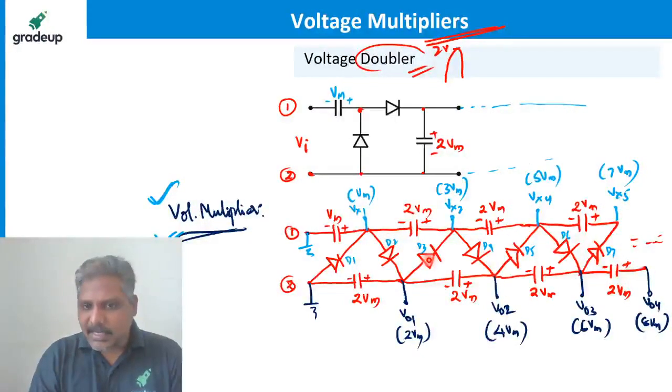When D3 is forward biased, current will flow like this to this capacitor, so the capacitor will charge like this. When this diode is forward biased, current will flow like this, so it is plus minus. Similarly, during that time this diode is reverse biased, so current will not flow like this. So this current will flow like this, so plus minus.